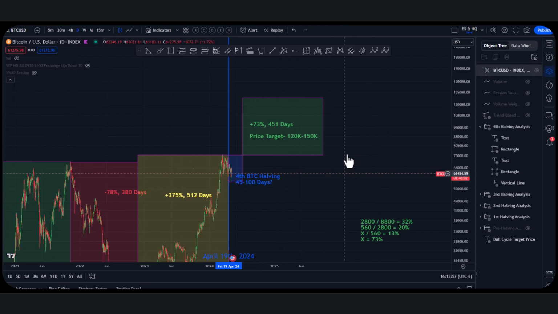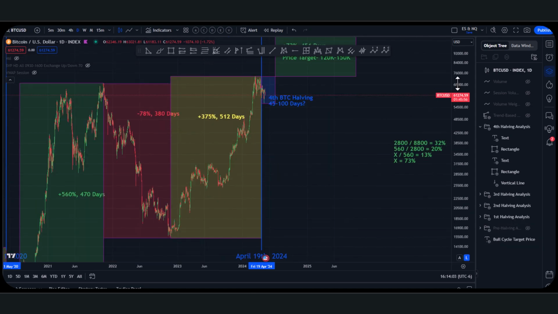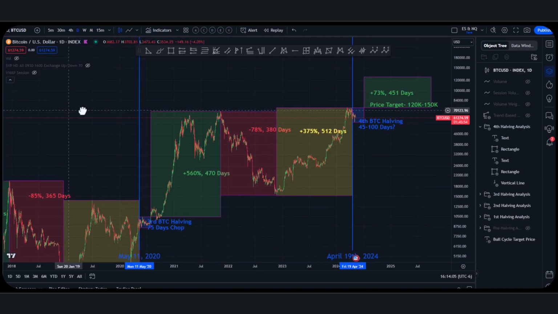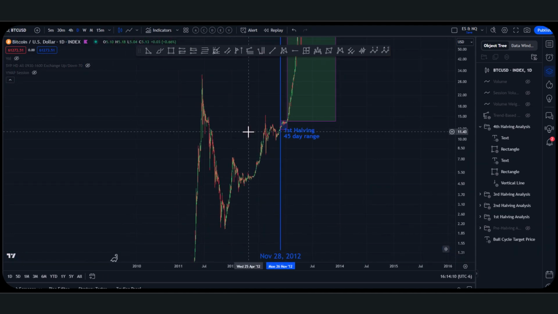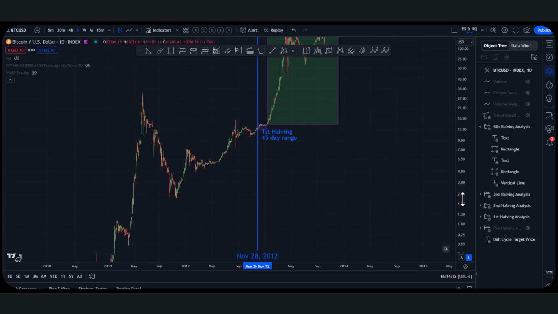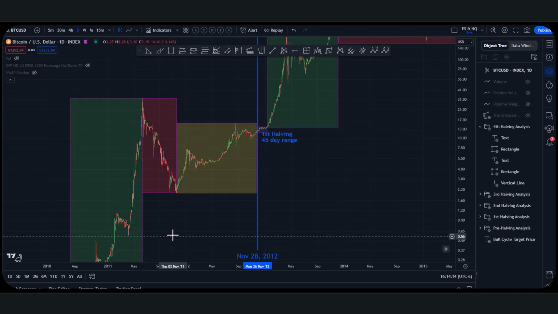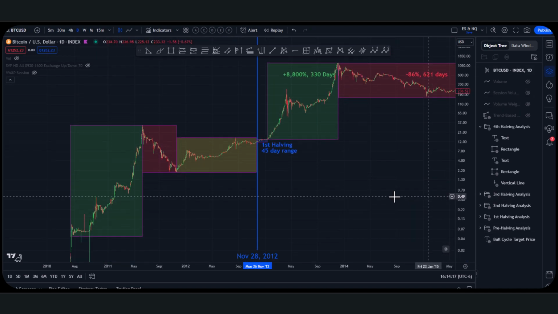So that's my guess. I also want to throw in a little bonus note here. One other thing that's pretty interesting: even before the halving, if we go back here, this is the first halving. What do we see before the first halving? The exact same pattern plays out, that no one's really talked about.